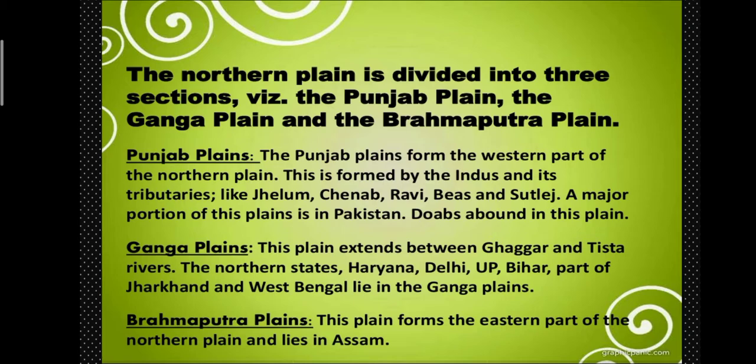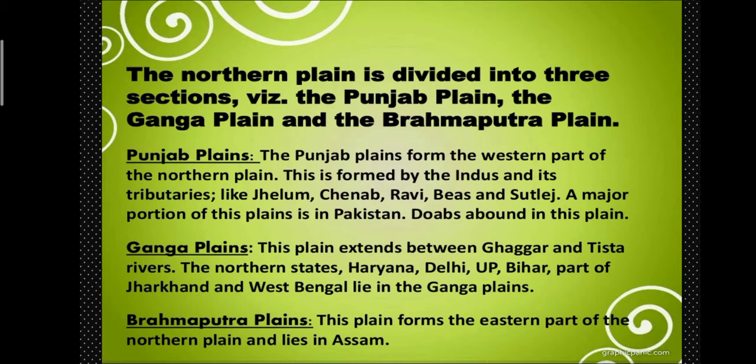The rivers in their lower course split into numerous channels due to deposition of silt. These small channels are known as distributaries. The larger part of this plain, as I told you, is located in Pakistan. The Indus and its tributaries, the Jhelum, Chenab, Ravi, Beas and Satluj, all originated in the Himalaya.